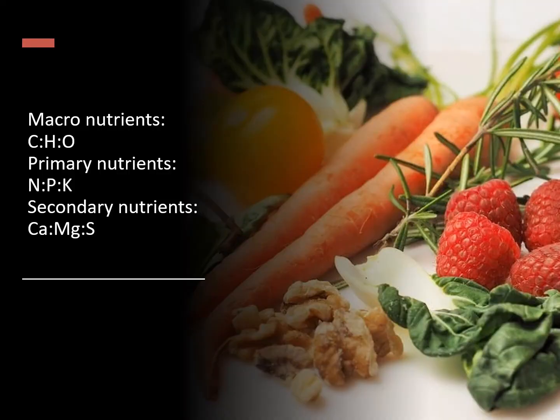It is also a requirement that you must distinguish between macronutrients: C, H, and O; primary nutrients: N, P, and K; and secondary nutrients: Ca, Mg, and S.